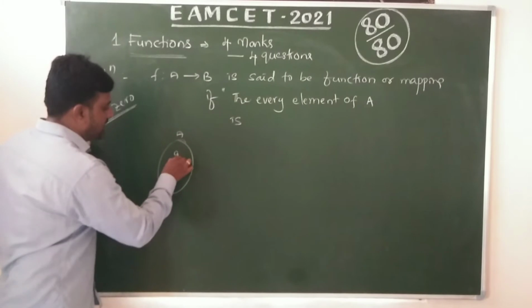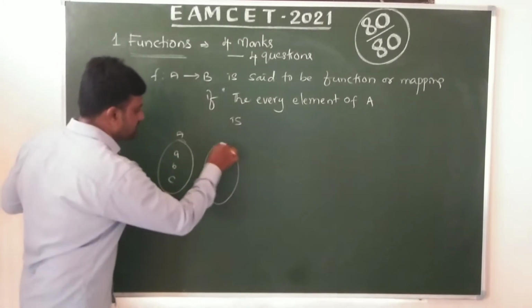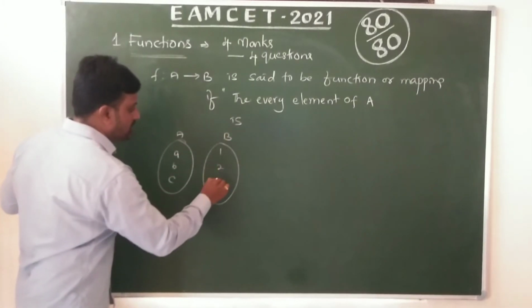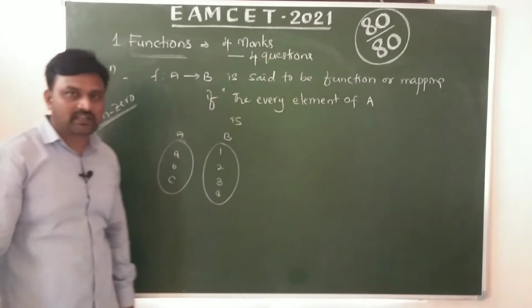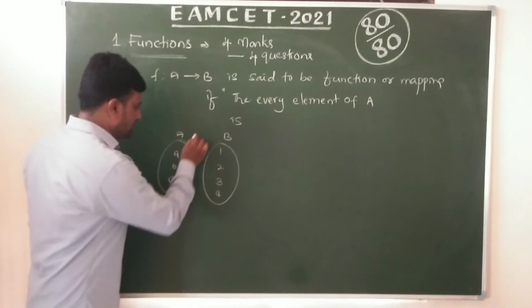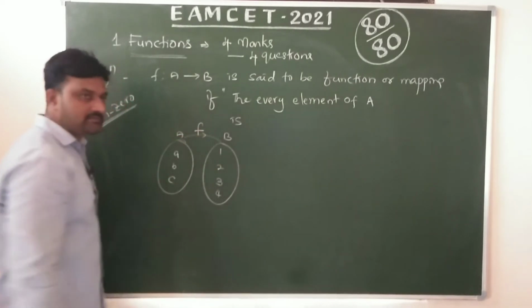Suppose A: a, b, c; B: 1, 2, 3. Two sets are here. Let the function be like this from A to B.